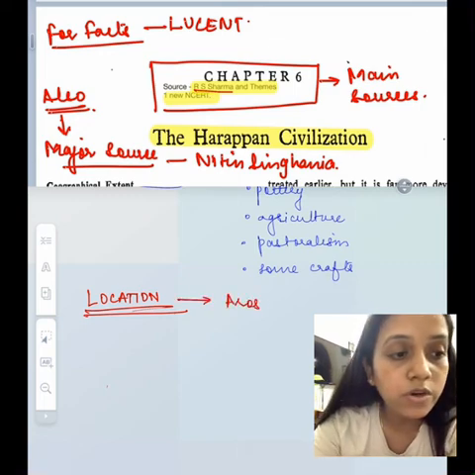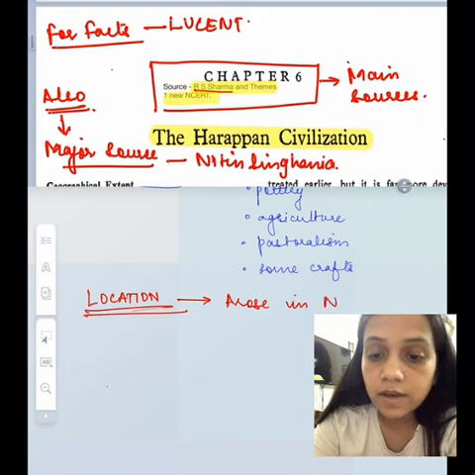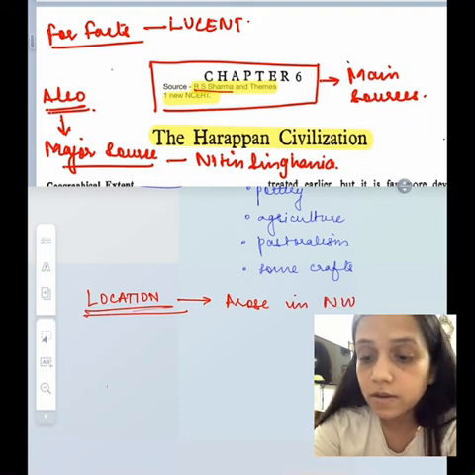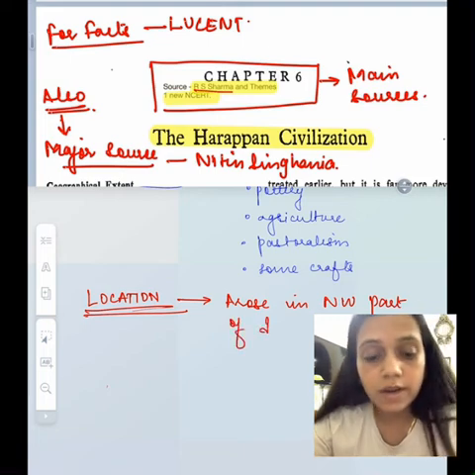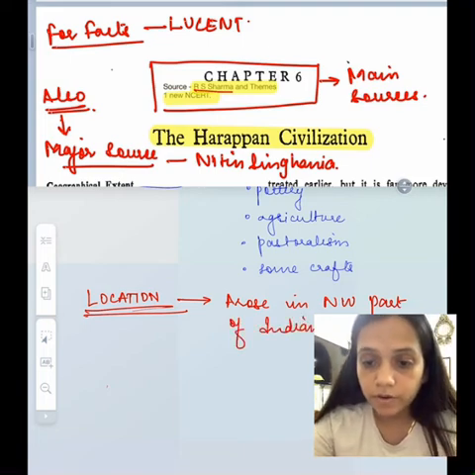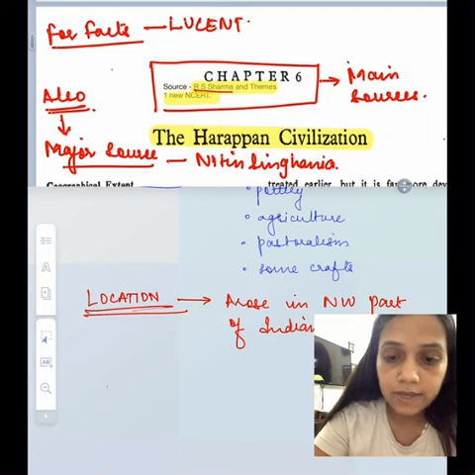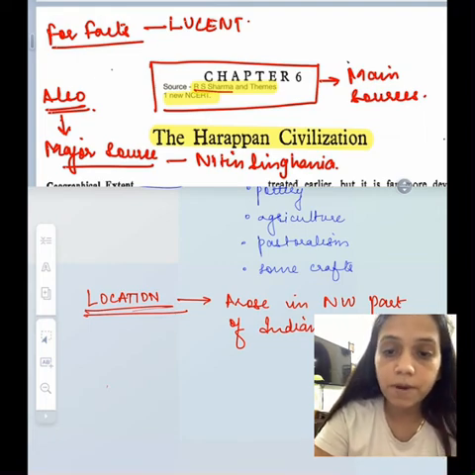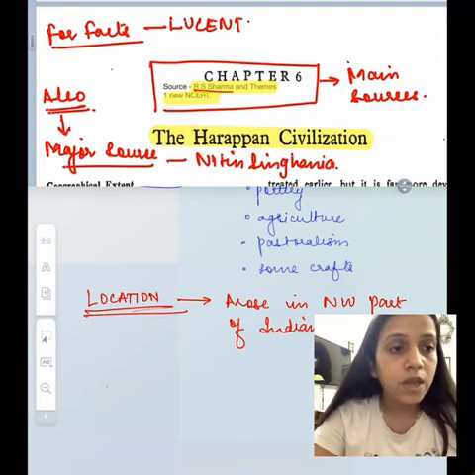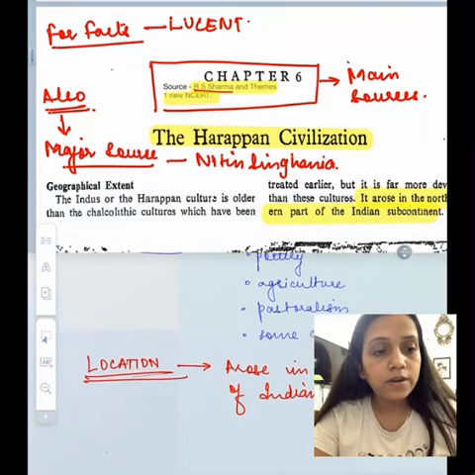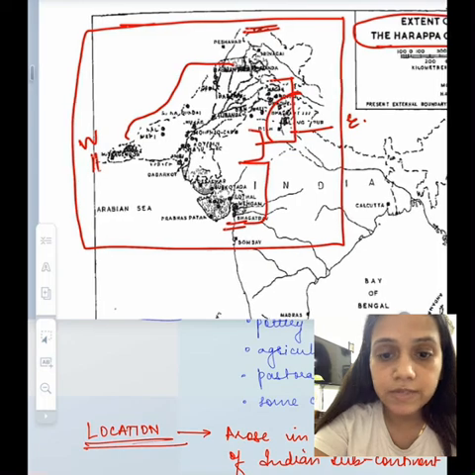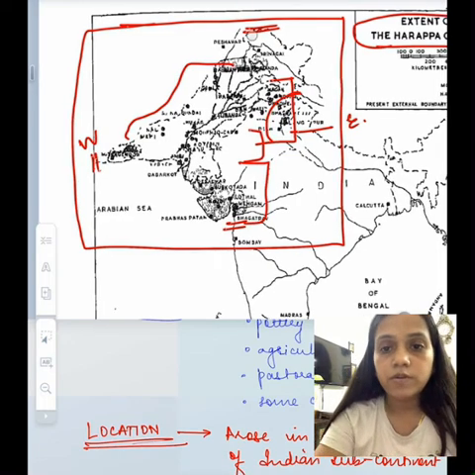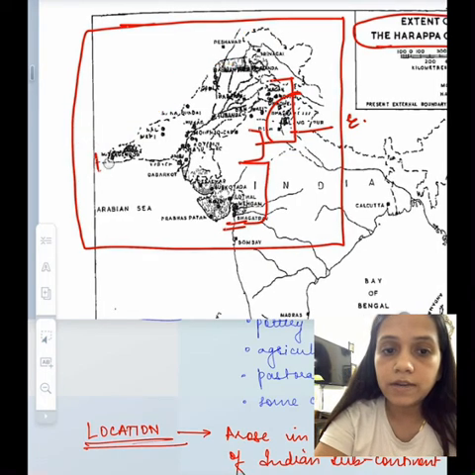Now the location of this civilization is in India as well as in Pakistan. Now because earlier it was all one particular geographical location, now we can say that it is located in the northwestern part of Indian subcontinent. Now इंडियन सबकॉन्टिनेंट से हमारा मतलब है कि वी विल सी पाकिस्तान, वी विल सी इंडिया. Okay, so in total we will be talking about Indian subcontinent.